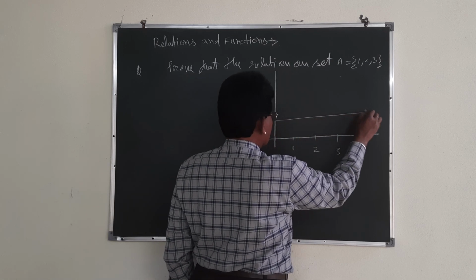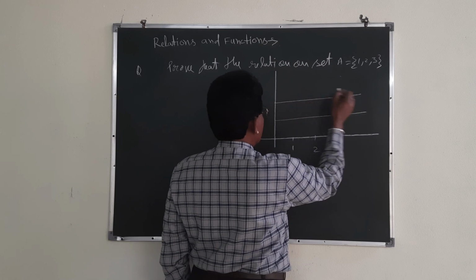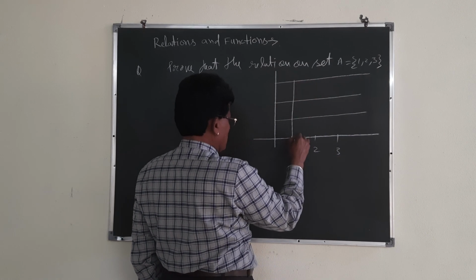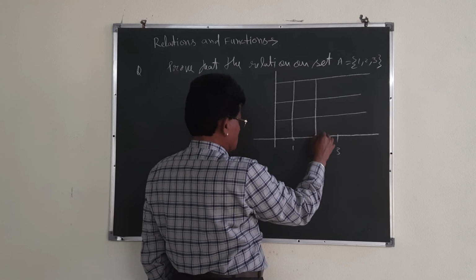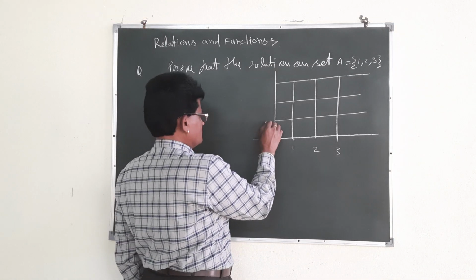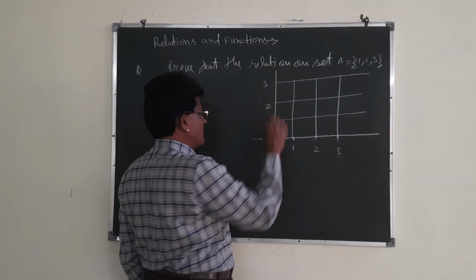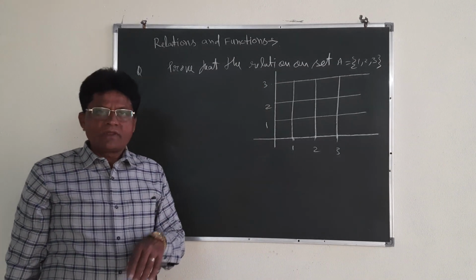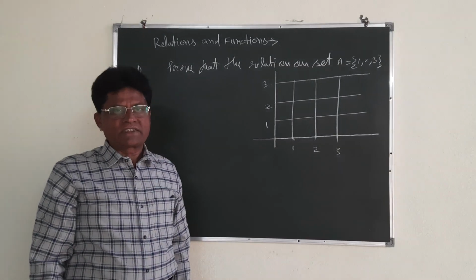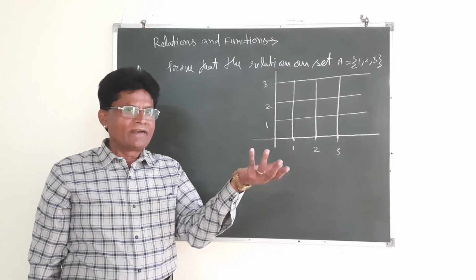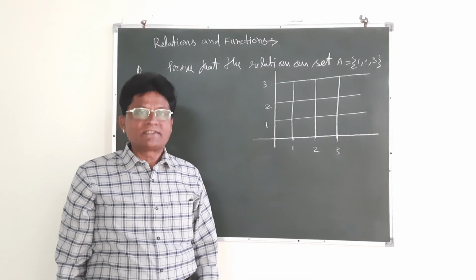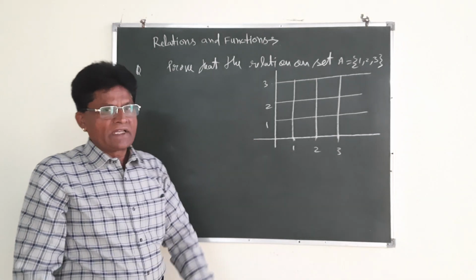I will prove here, first of all, whether the relation is reflexive. If it is reflexive, then we will prove it is symmetric. And if it is symmetric, then we will prove it is transitive. And definitely the universal relation will be reflexive, symmetric and transitive. Definitely that universal relation will be the equivalence relation. That is why I have taken this example.